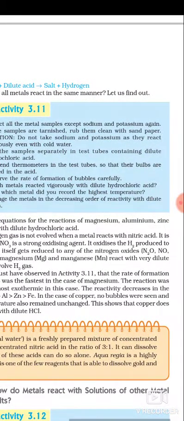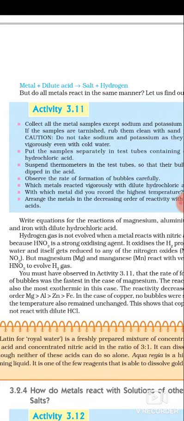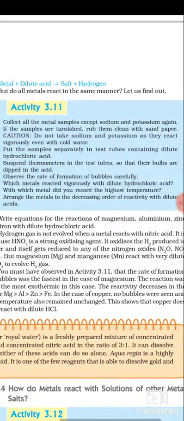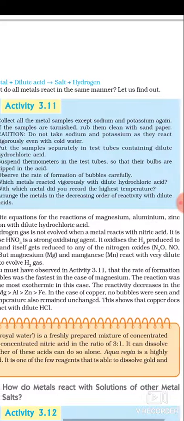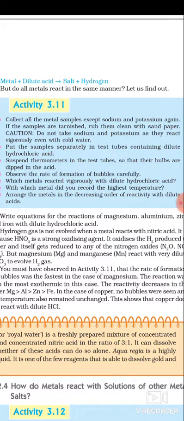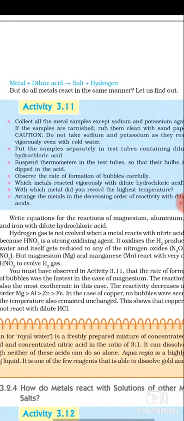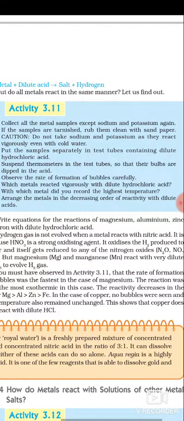It oxidizes the hydrogen to produce water and itself gets reduced to any of the nitrogen oxides. The nitrogen content of nitric acid forms nitrogen oxides.